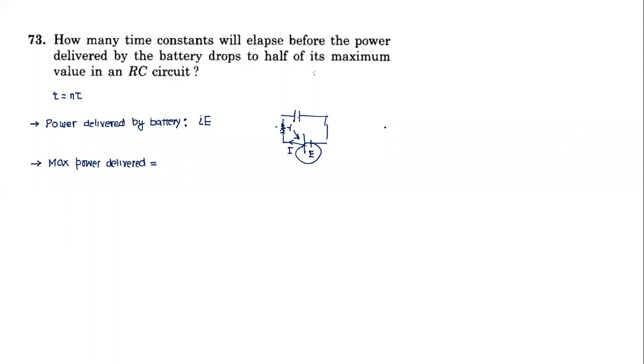Let me write one more thing. How does current vary in a circuit? In an RC circuit, current varies like this. I think we had done that yesterday. If we differentiate, this is the current, which comes equal to E by R. That's how the current varies.